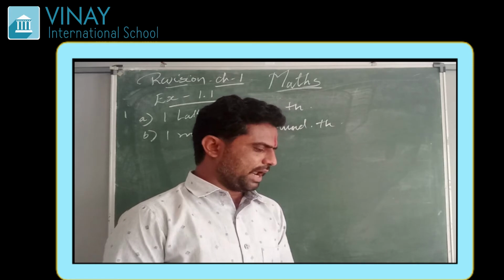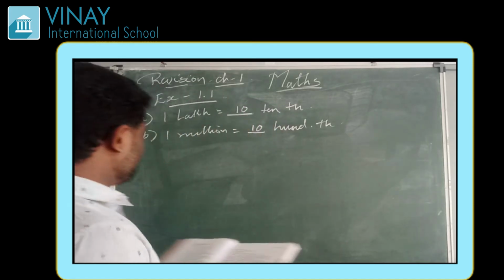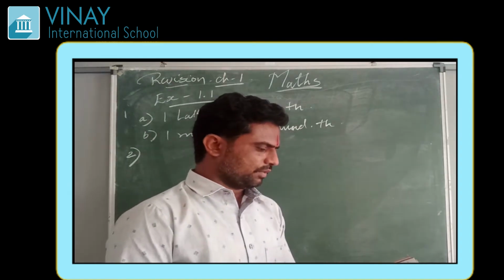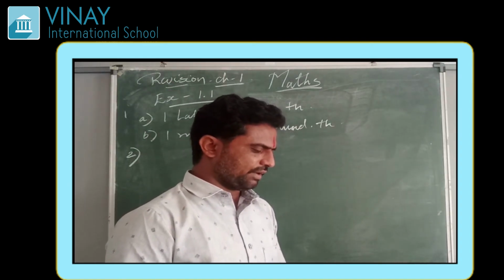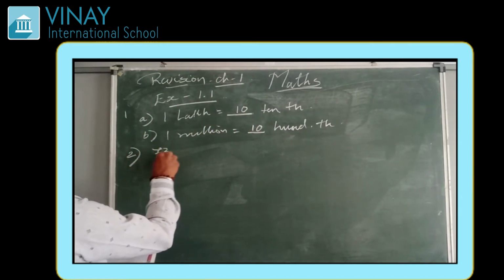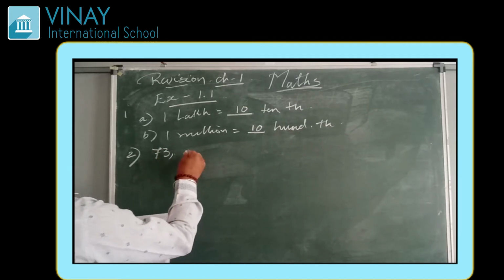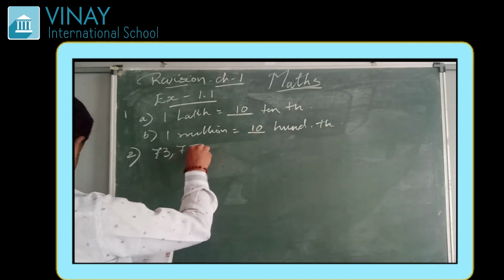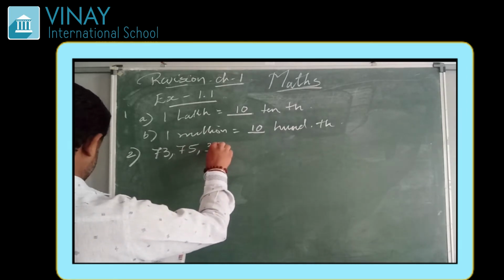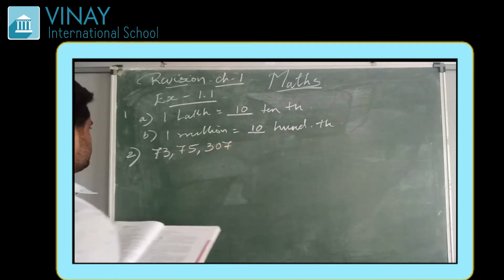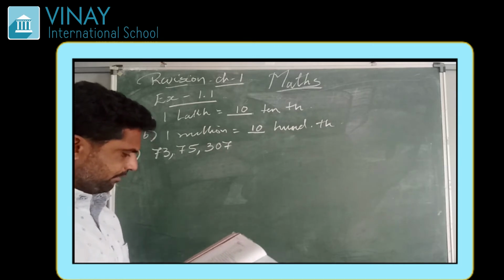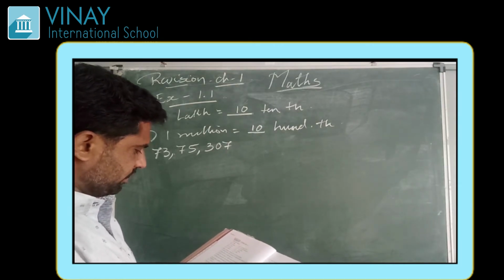Second is place the comma correctly and write the numeral. First is given 7375307. 73 lakh, then comma 75,000, comma 307. So it can be written as 73 lakh 75 thousand 307. Now let us do one of these, D.